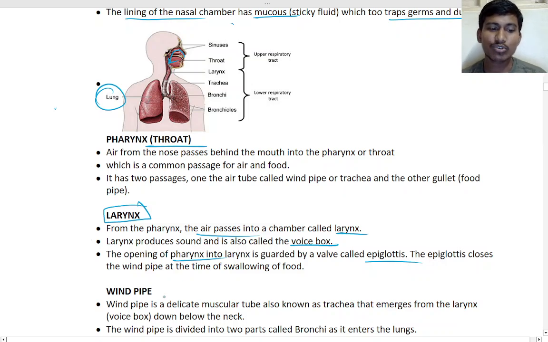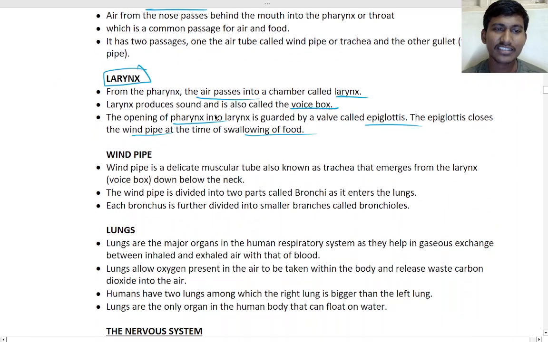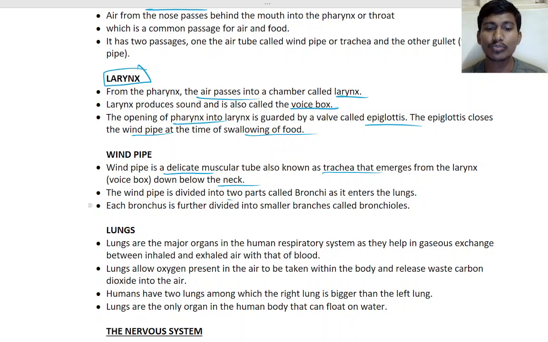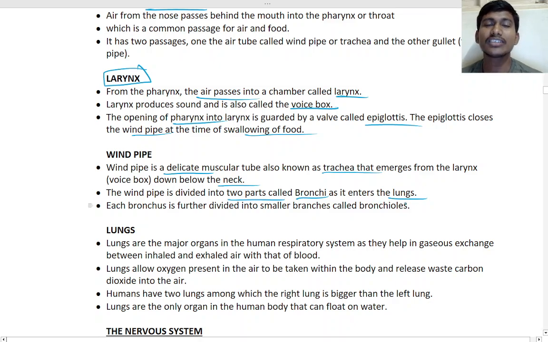That epiglottis closes the windpipe at the time of swallowing of food. Next, the windpipe is a delicate muscular tube, also known as the trachea, that emerges from the larynx, the voice box, below the neck. The windpipe is divided into two parts. Two lungs are there, right? So two parts, that is bronchi, that connect to the lungs.